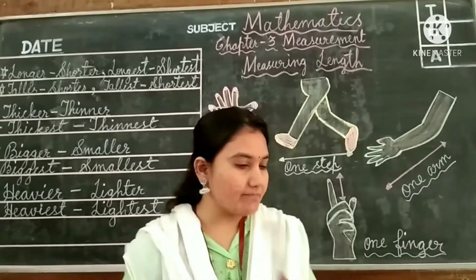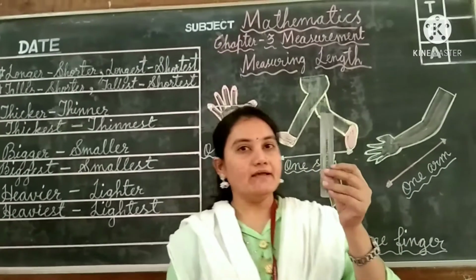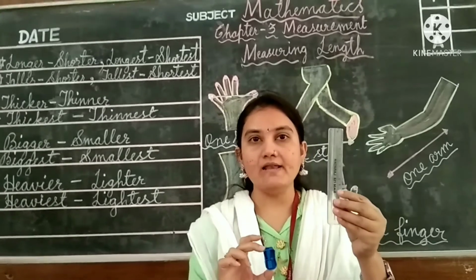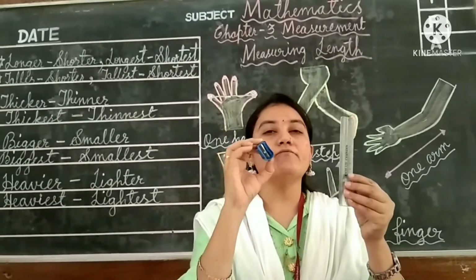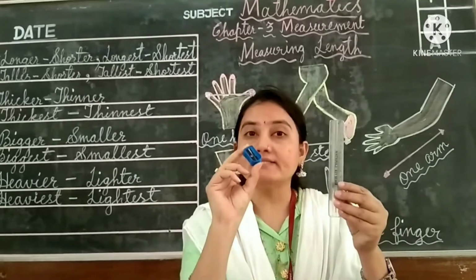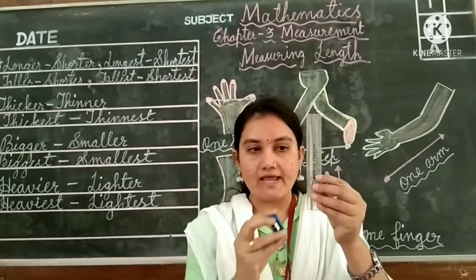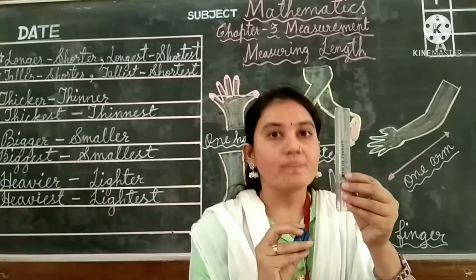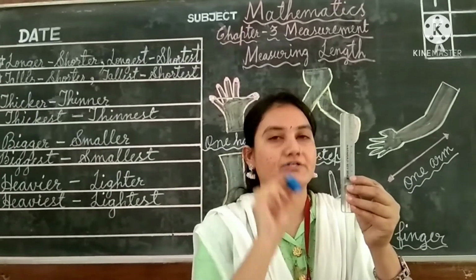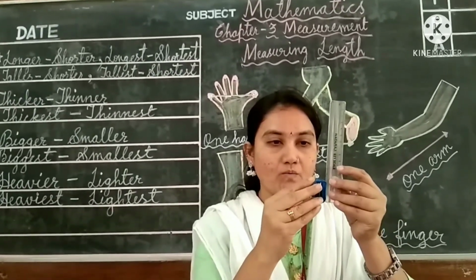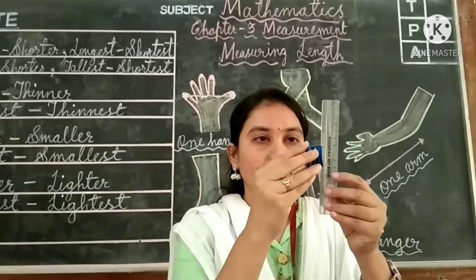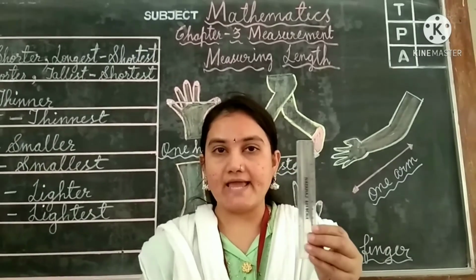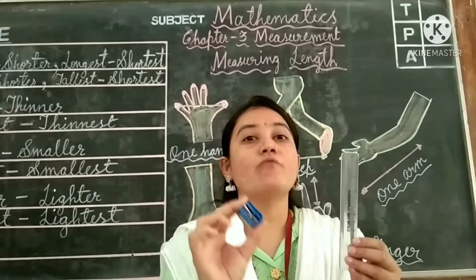Means, see the example, children, I will show you. This is a scale, isn't it? And this is a sharpener. So for this scale, how many times will the sharpener fit here? This is called measuring length. See, the scale starts from this end, isn't it? So I will measure here how many times the sharpener will fit. See here. 1, 2, 3, 4, 5. For one small scale the sharpener will fit 5 times.